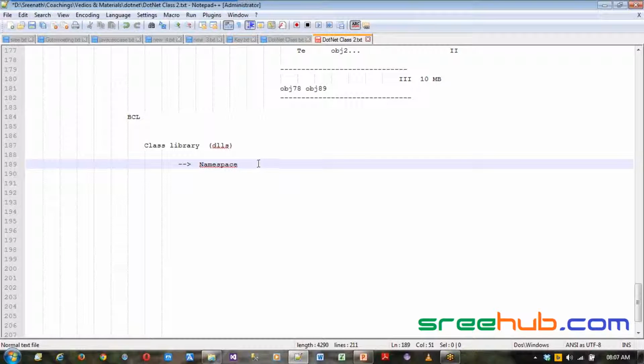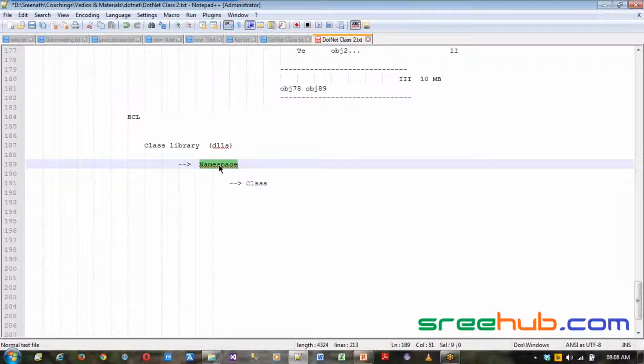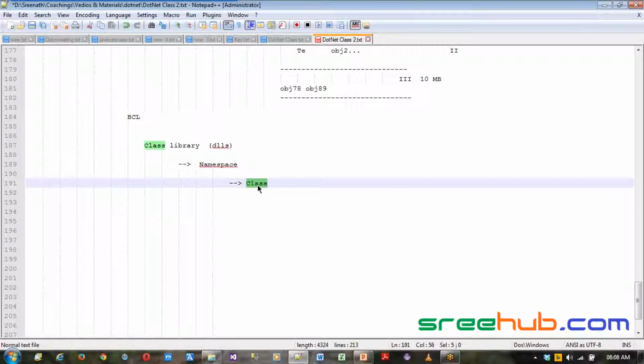And then internal to a namespace, we have something called main classes. This is where whatever Microsoft provides, the different inbuilt code, is provided in these classes, which are segregated under namespaces. Let's say you have 3 different namespaces, like multi-threading, files, or collections. Let's say these 3 are 3 different features which we have. These 3 are provided in different namespaces, and in each namespace you have different classes.